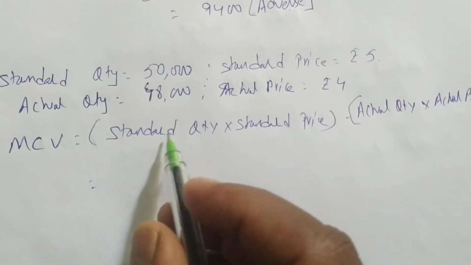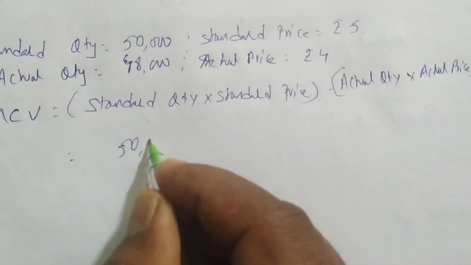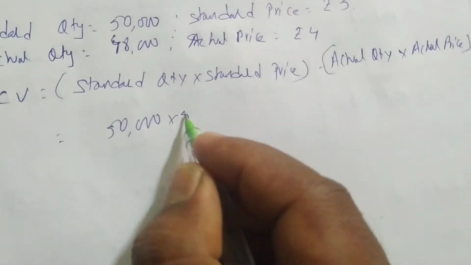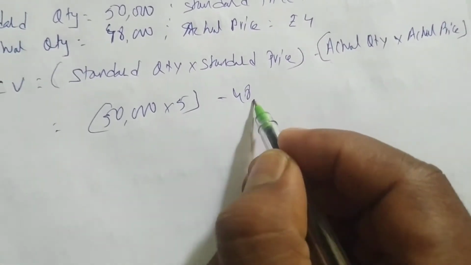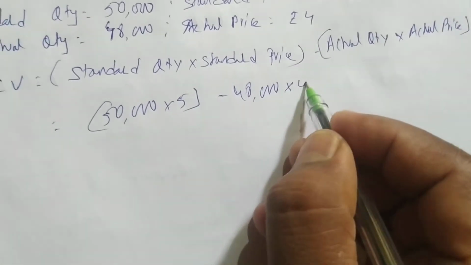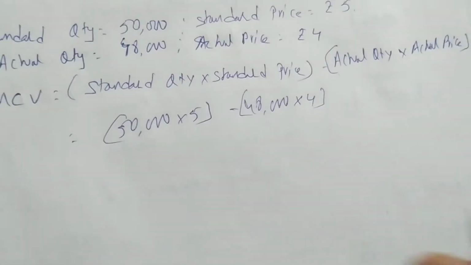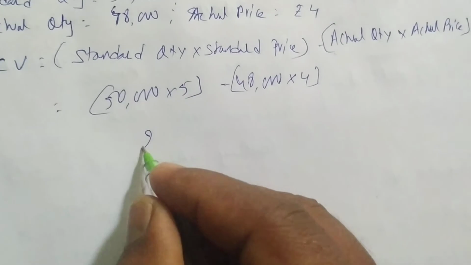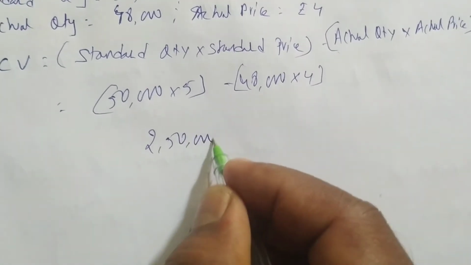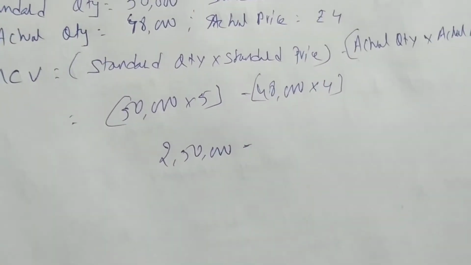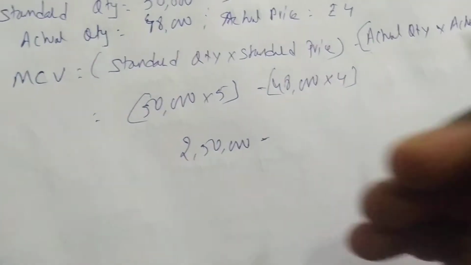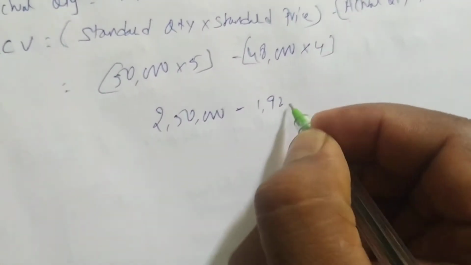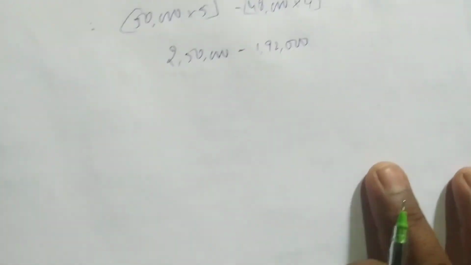In our example, standard quantity is 50,000, standard price is 5, minus actual quantity 48,000 into 4. So 50,000 into 5 is 2,50,000 minus 48,000 into 4, which is 1,92,000. Now see here, we will get favorable, not adverse.